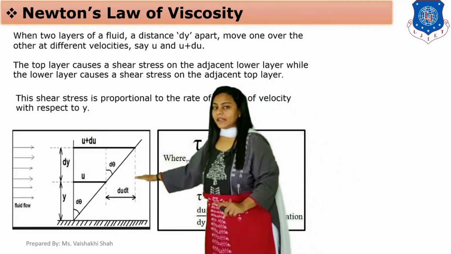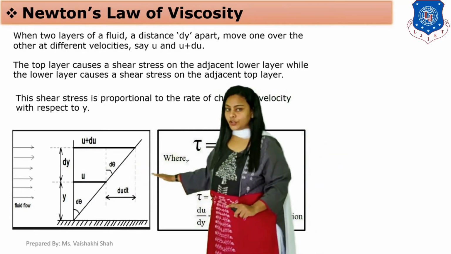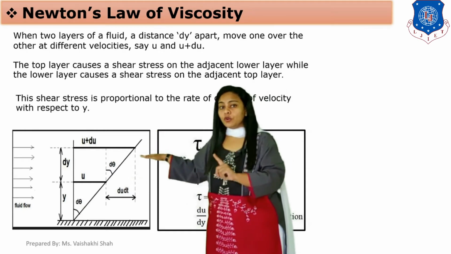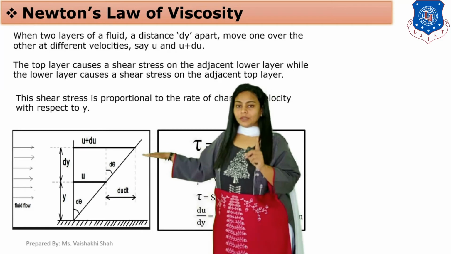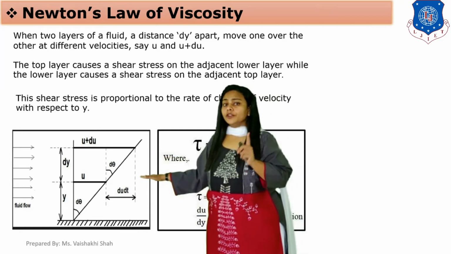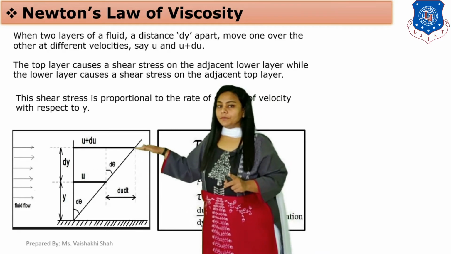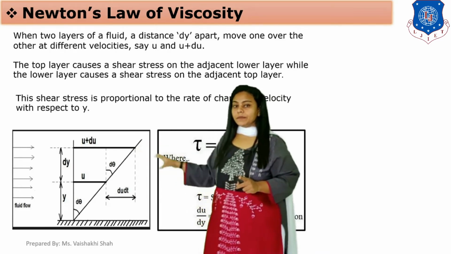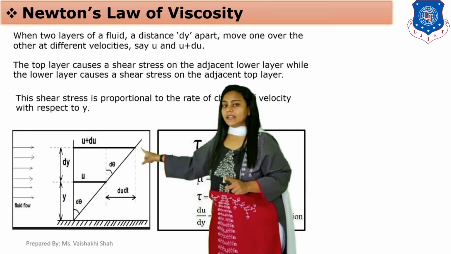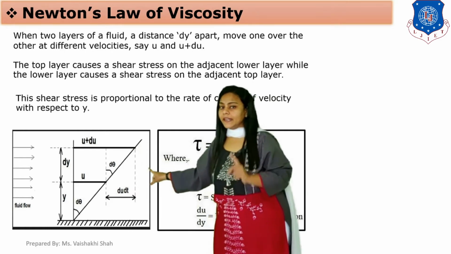The top layer is moving with velocity u plus du. Both layers are moving with different velocities. The vertical distance between these 2 layers is dy.